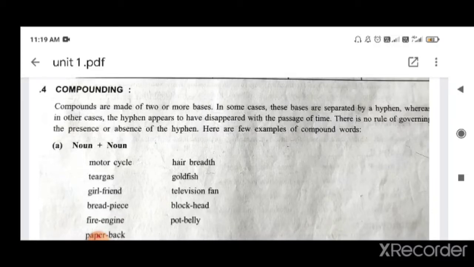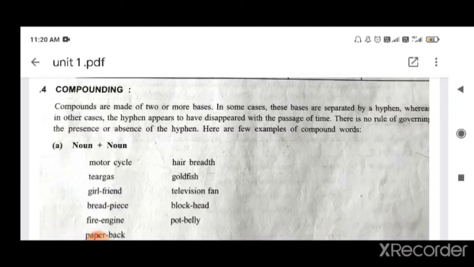Here are a few examples of compound words. First of all, for understanding compounding, we have to see the examples, then we try to understand the definition. So motorcycle, we use two bases, two words, and we make one word. So this can be separated into two words, or we join them by a hyphen.